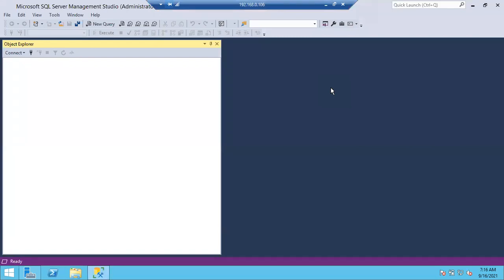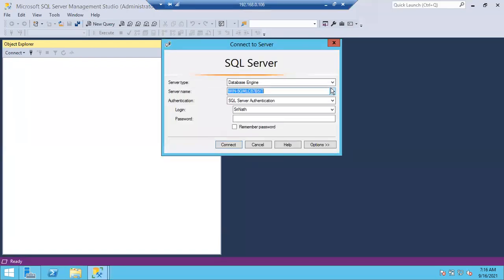If anyone wants to connect to the SQL server, what should be there in the SQL server? User ID and password, sir. Yeah. Okay. Login, sir. Login should be there. Okay. Login should be there in the SQL server. Then only they can connect to the SQL server. Okay. So Windows authentication, I am connecting as administrator. Right.